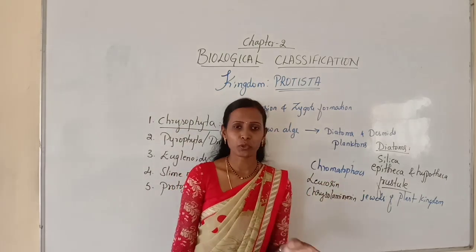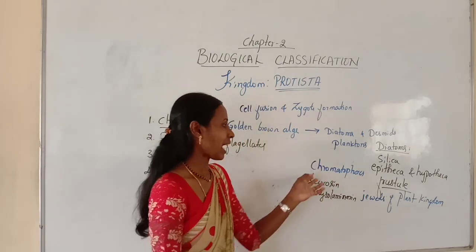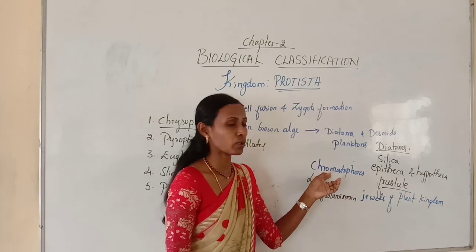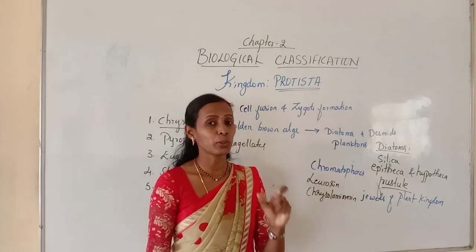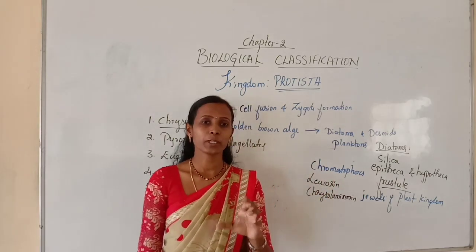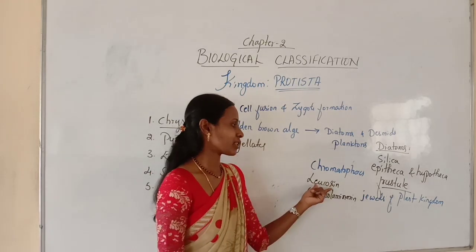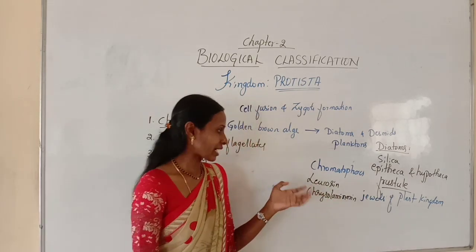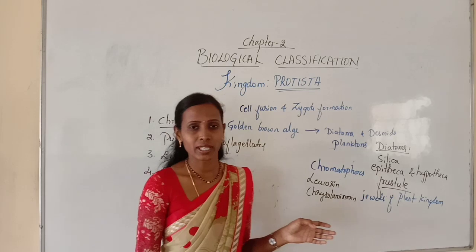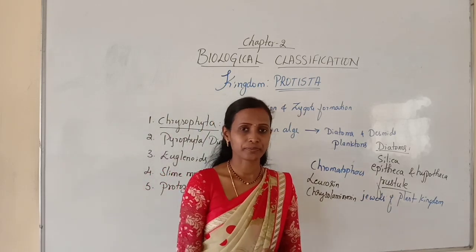And they contain a nucleus, cytoplasm, and plastids called chromatophores, which contain pigments. And due to the presence of pigments, they are the chief producers in the ocean. Reserve food material is leucosin, chrysolaminarin, volutin, and oil droplets, etc.